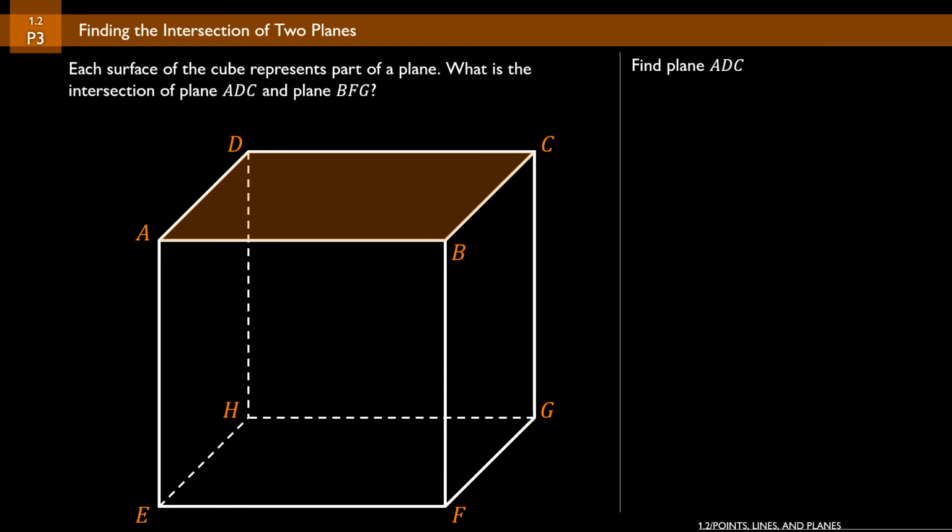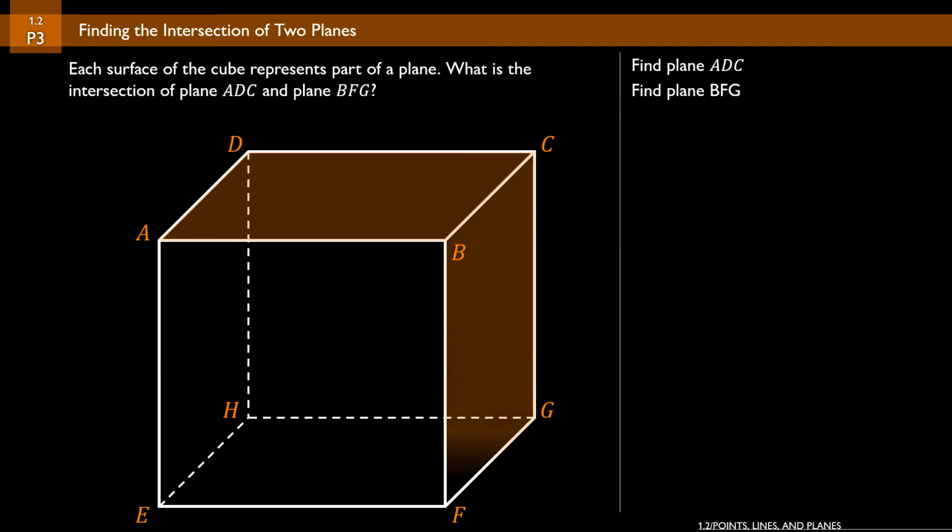The next thing we're going to do is find plane BFG. Now you can see that plane BFG from our perspective is the right face. So we have an intersection of the top face and the right face. On which line do these intersect? They intersect on line BC.